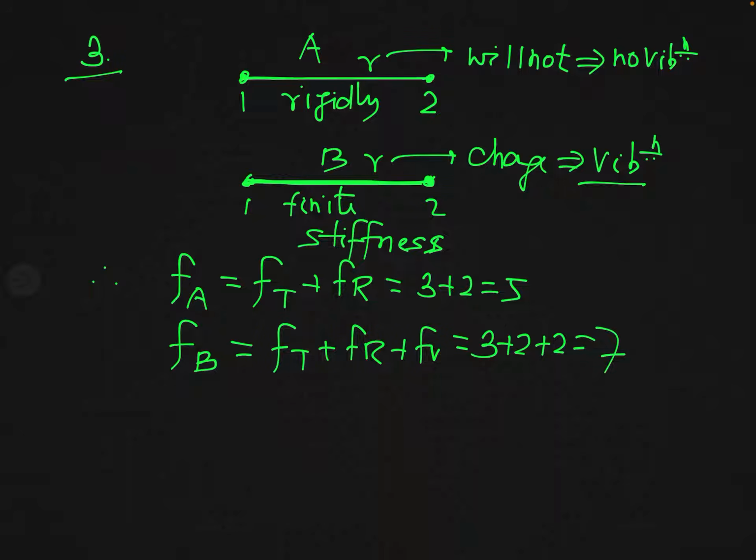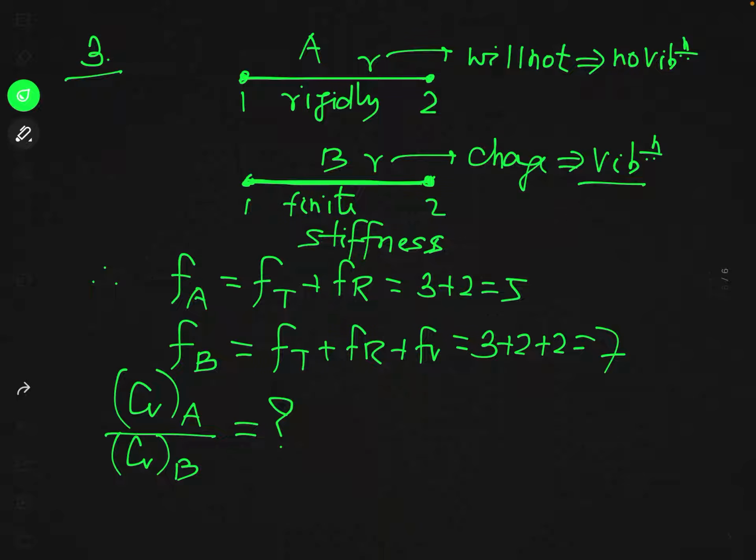Now you have to find the ratio of Cv of molecule A and molecule B. So if we denote the Cv of molecule A by the symbol Cv of A and the Cv of molecule B by the symbol Cv of B, then what will this be? It has been asked in our problem. Now you know how Cv is determined in terms of degree of freedom.